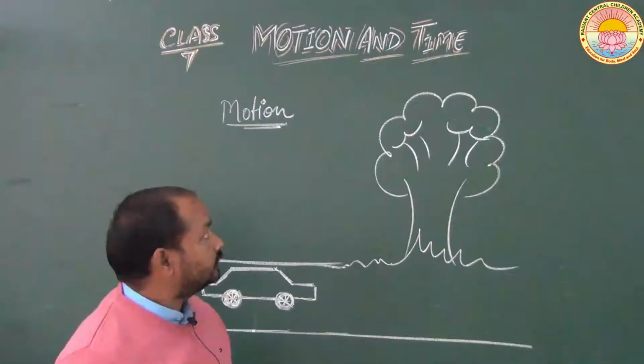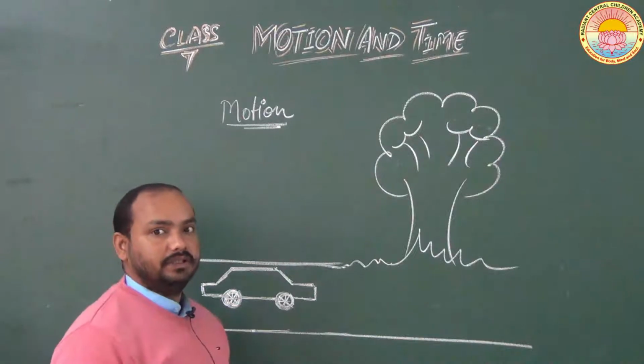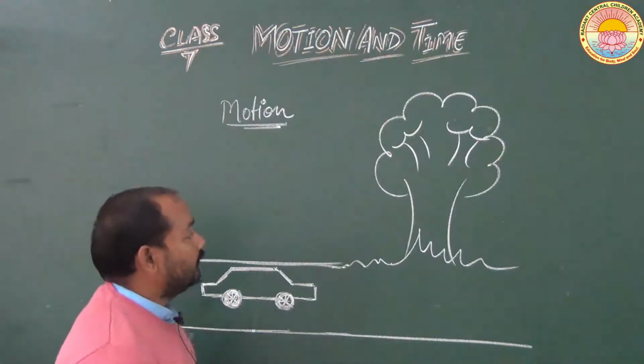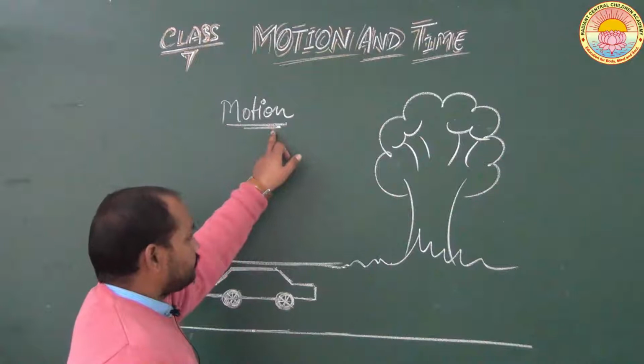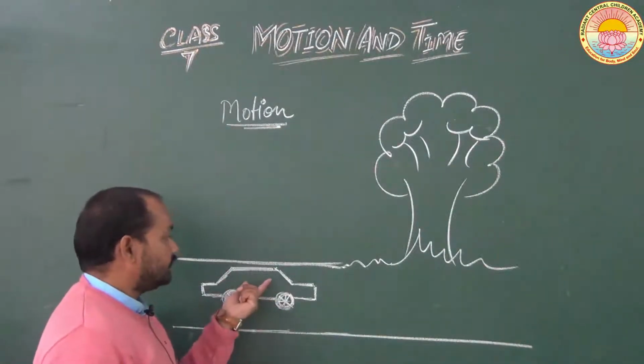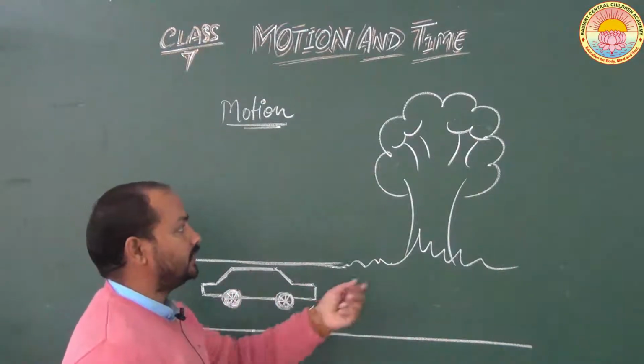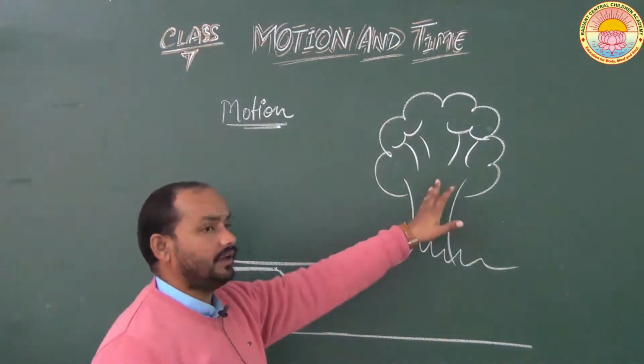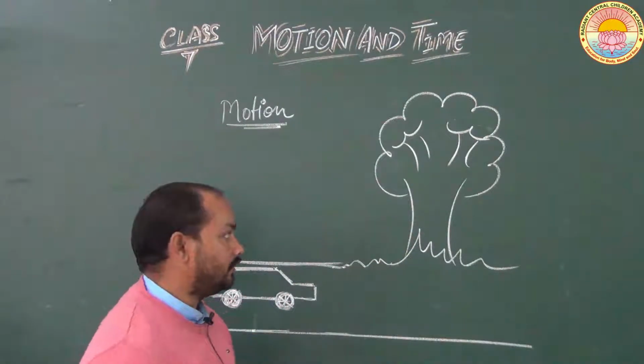As we have already discussed this chapter, motion means an object is said to be in motion when the object changes its place with respect to a stationary object such as a tree, building or an electric pole.